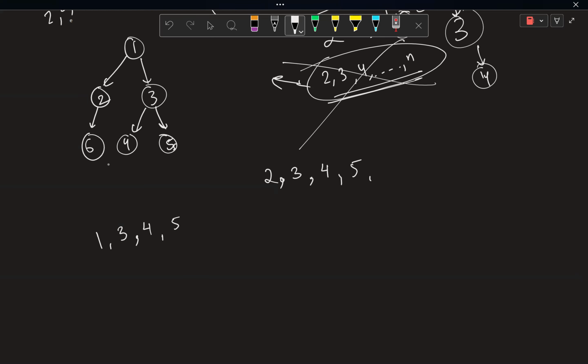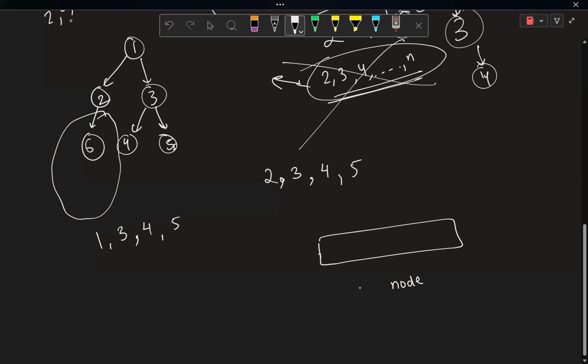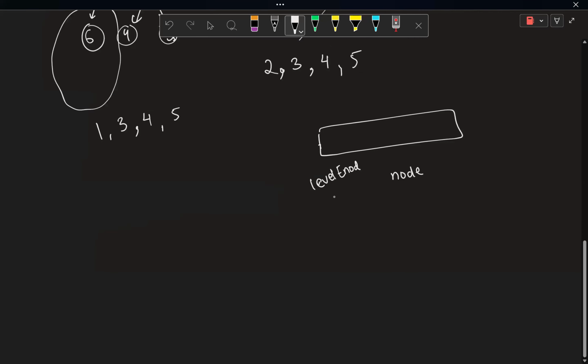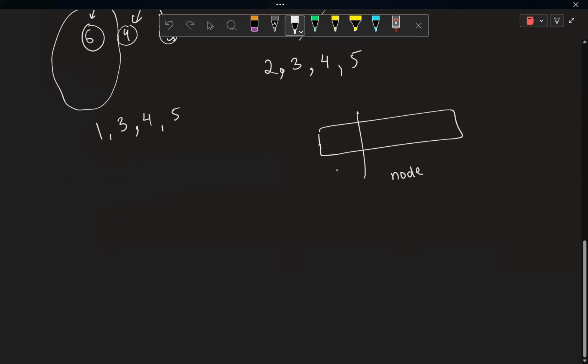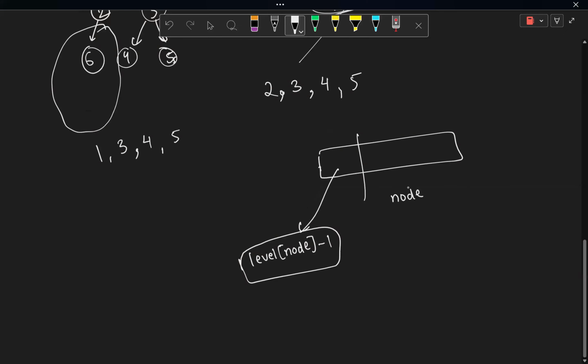Yeah, 2 has to come before all the children of its node. So for any node, the number of ancestors it has, or basically its level minus 1, is the number of nodes coming before it. Like we saw, it cannot come at level minus 1. For these many positions, the node cannot have any contribution.